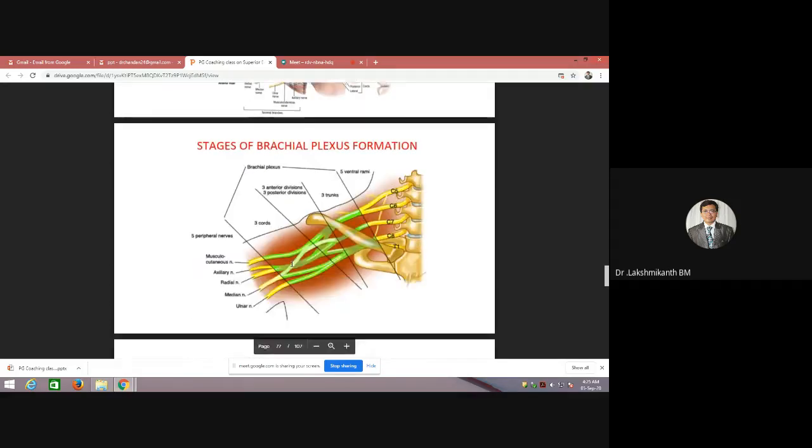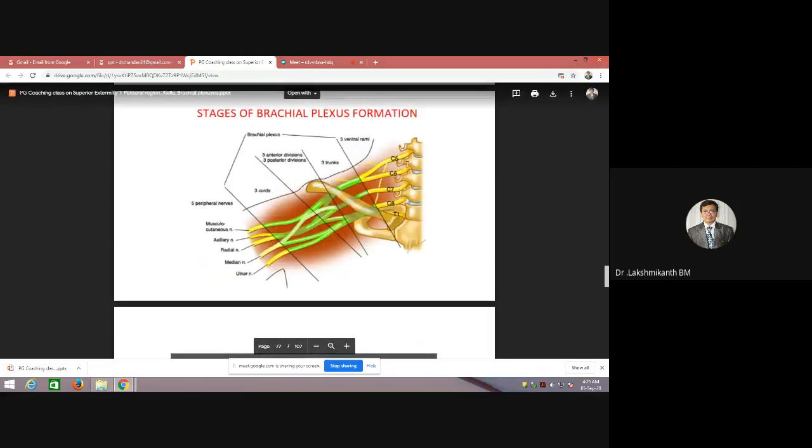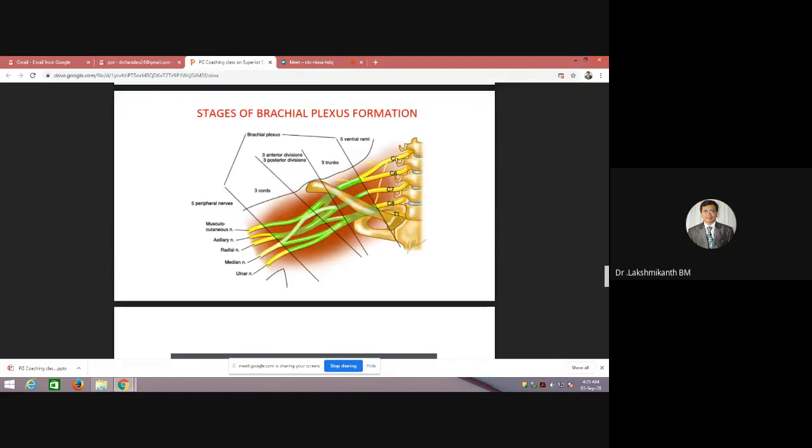If you try to see now, this is how it looks. Can you see these ventral rami? You can see some branches directly from the ventral rami. These are the ones which arise from the roots. This is the dorsal scapular nerve, and this is the long thoracic nerve, C5, C6 and C7. Marked in green, you can see the trunks, and there are nerves coming from the trunk. You have to remember the suprascapular nerve and the nerve to subclavius, from Erb's point, where C5 and C6 meet. And Klumpke's point is where T1 and C8 meet.